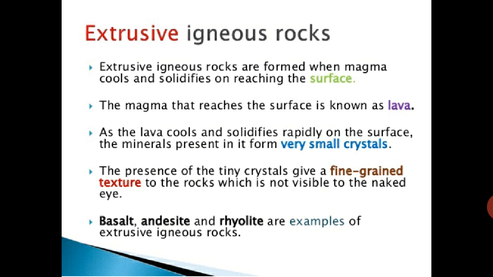See, after grinding the wheat we are getting flour, that is a grain one. Like that, a powder type texture is there, with very tiny crystals that we cannot see with our naked eyes. So it is in a powder form, a little bit. So we get a fine grain texture.